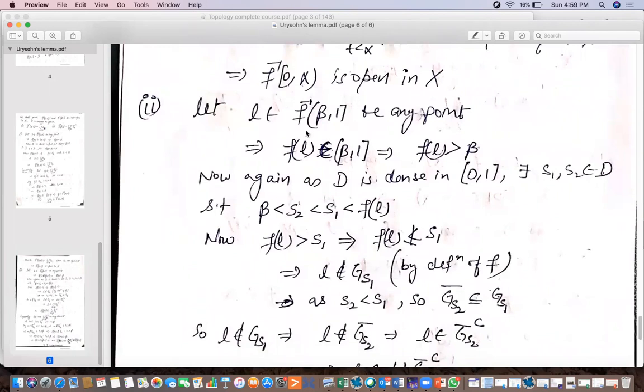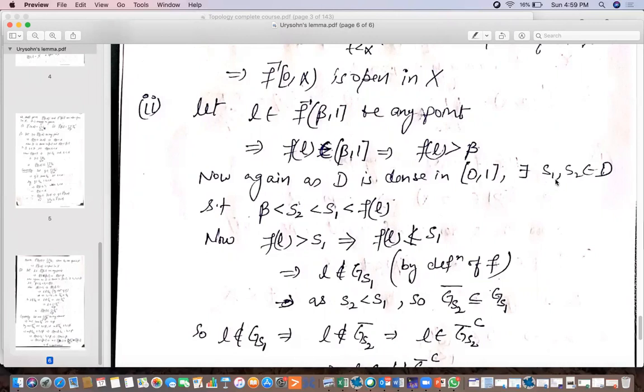Now proving the second part, let L belong to F inverse of (beta, 1) be any element. This implies F of L belongs to (beta, 1). And if F(L) belongs to (beta, 1), that means F(L) will be greater than beta. Now again, as D is dense in [0, 1], there exist two numbers.